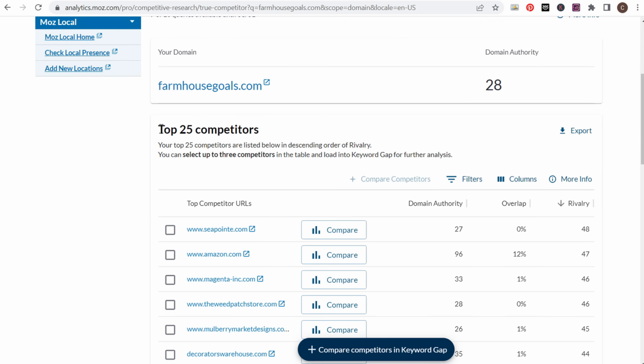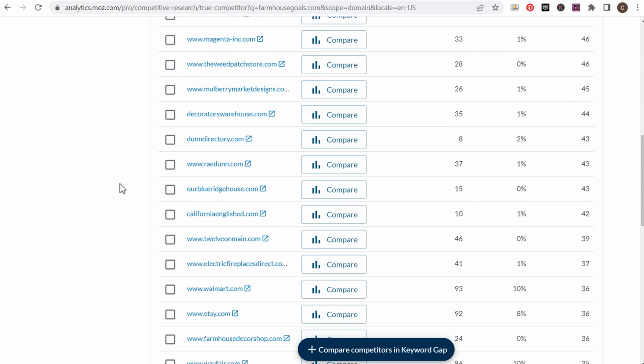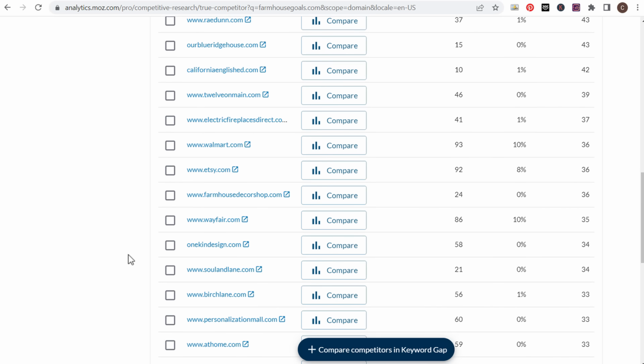Okay, if we scroll down here, we have our top 25 competitors, and basically what they give us is these competitors by domain authority, overlap, and by rivalry. So a lot of times what you can see is you're going to have competitors here like Amazon.com. I don't consider them a competitor. They're way bigger than I am. But on the other hand, I have a ton of Ray Dunn products on my website. So a website like dundirectory.com, I can look at some of the different keywords they're ranking for and give myself some ideas for some of the things that I can optimize for on my own website. Now, as we scroll down here, generally what I'm looking for are farmhouse related websites. So one of the examples I'm going to use today is farmhousedecorshop.com.